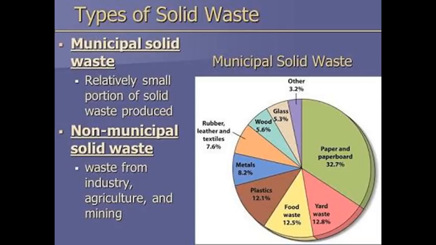Yard waste means if you are collecting the waste from any small manufacturing unit, that is 12.8%, and food waste is 12.5%, plastic is 12.1%, metal is 8.2%, and rubber, leather and textile 7.6%, wood, glass and other.